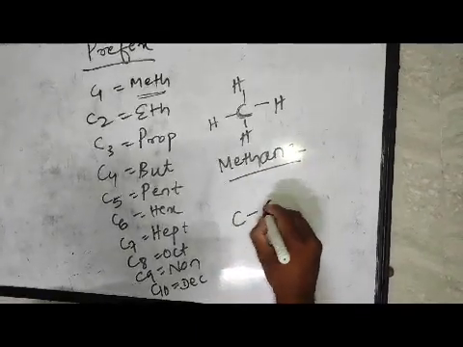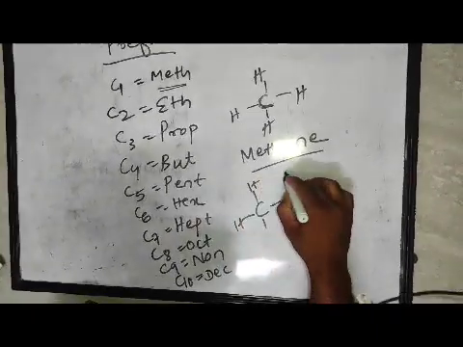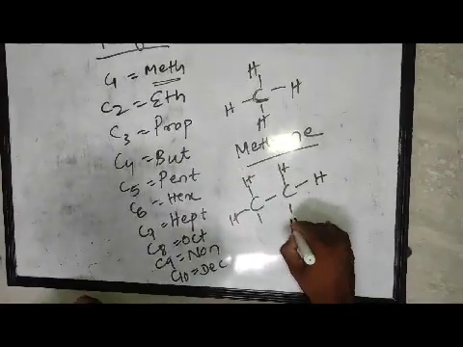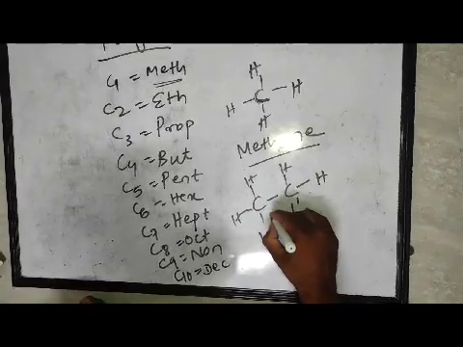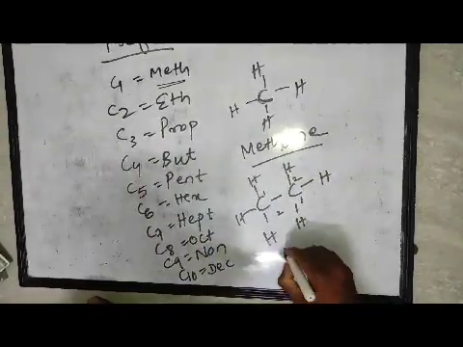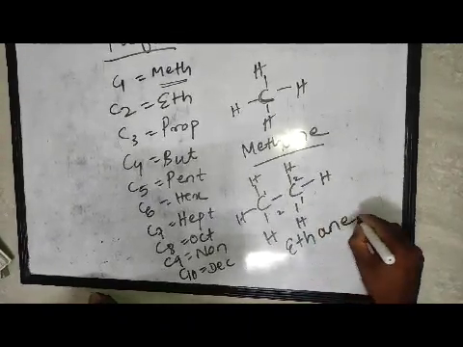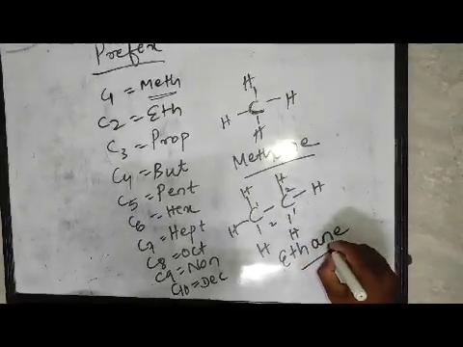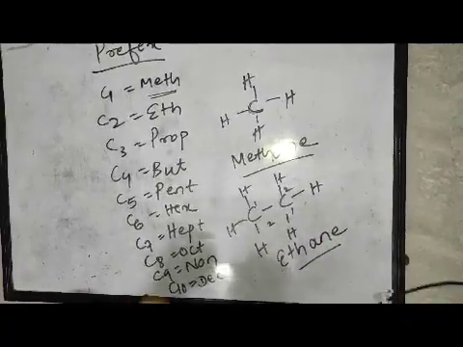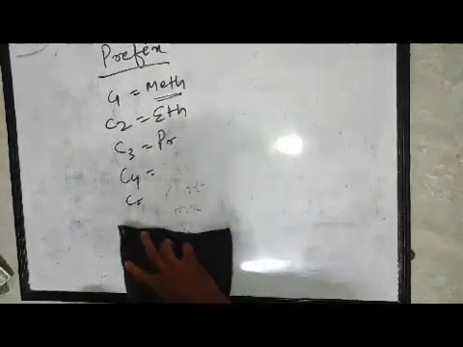If the carbon number is 2, then it is bonded with hydrogen atoms. The number of carbon atoms is 2, so the prefix is eth. All are single bonds, so it is ane. The molecule name is ethane, and so on. Then we will move forward to the double bonded carbon atoms.